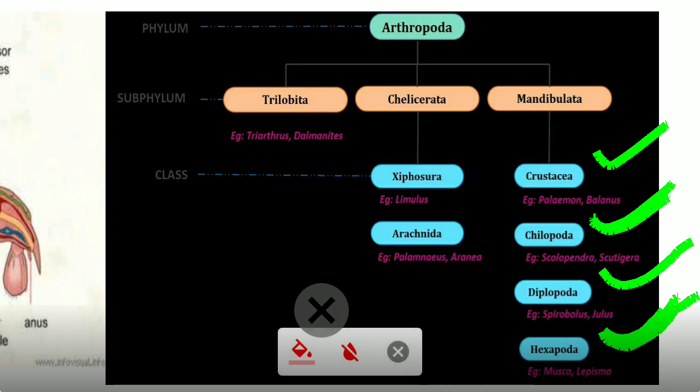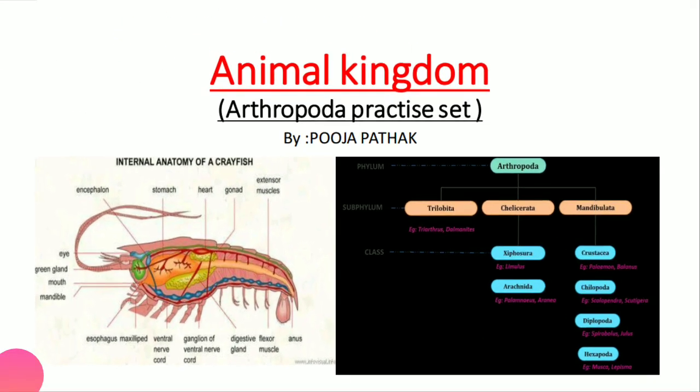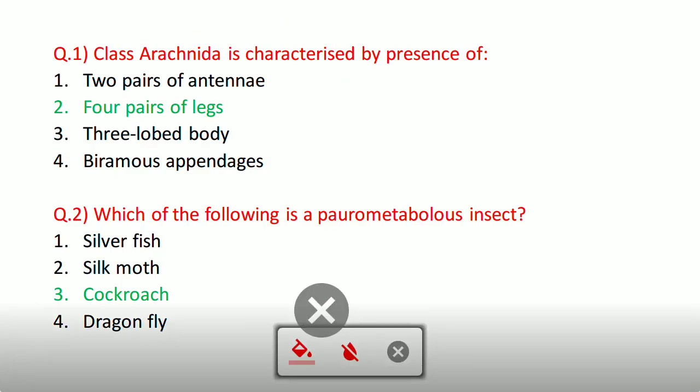Now this was the overview. Let's start with the questions. Now coming to the next question. Class Arachnida is characterized by special characteristics. They have four pairs of legs. As you all know, the Arthropoda have jointed appendages, so it is a very important or unique character for them.